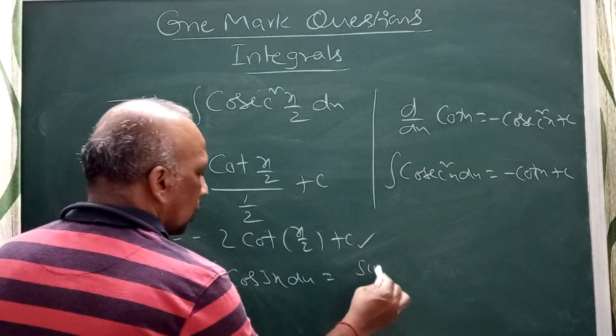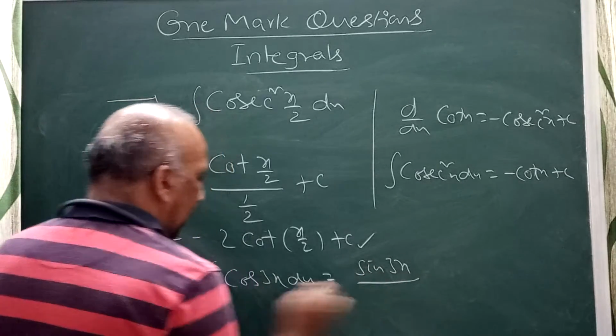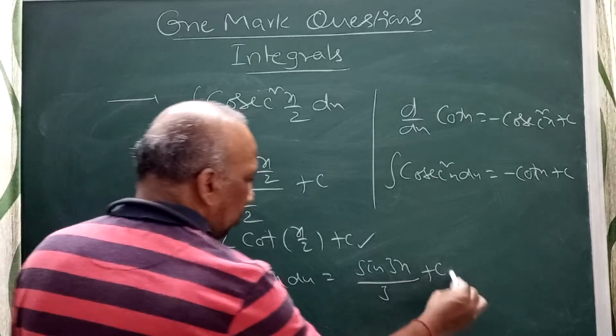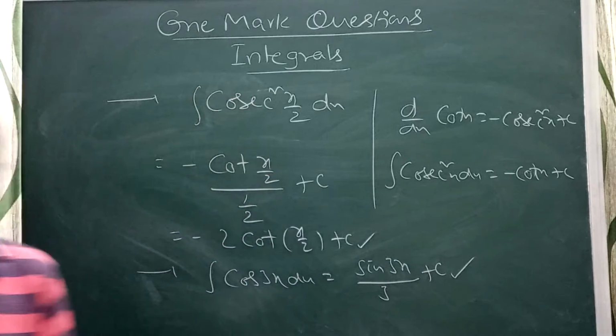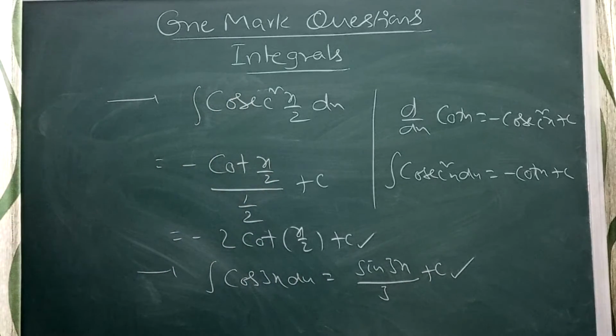Your answer is sin 3x by the derivative of 3x, which is 3, plus c. So sin 3x by 3 plus c.